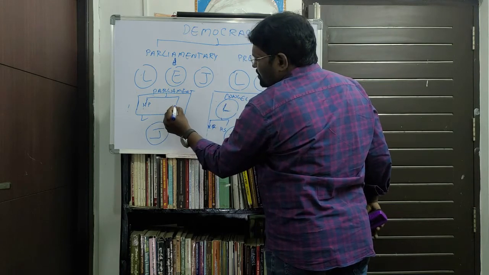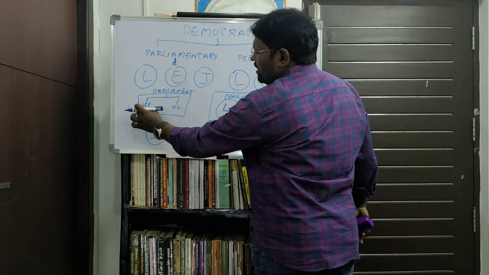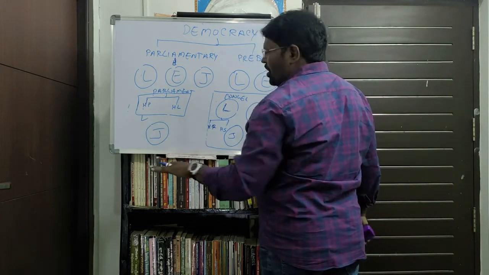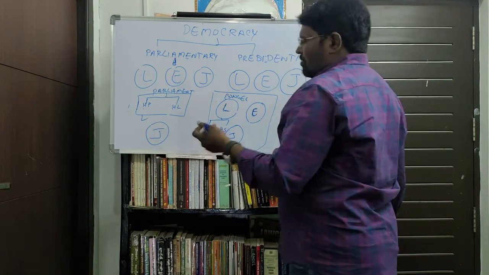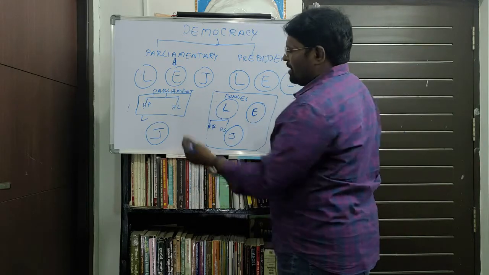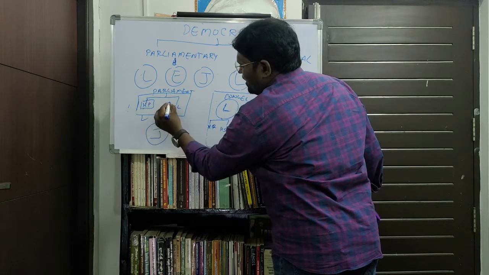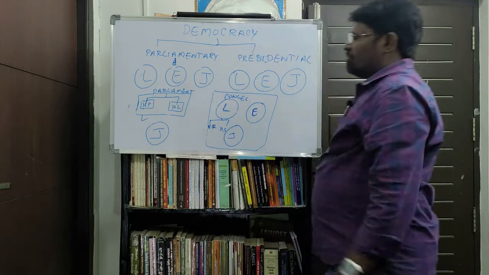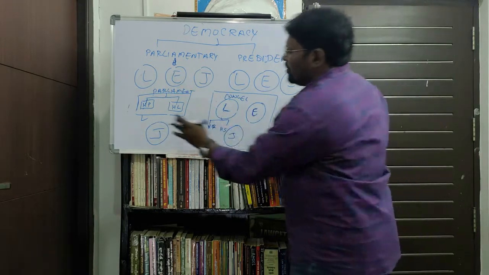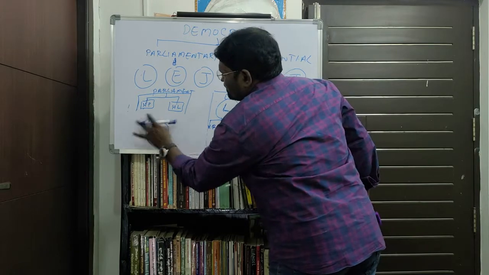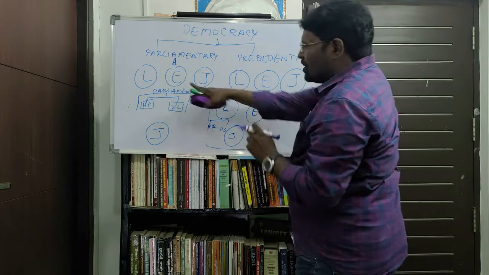The second one is the House of Elders, or Rajya Sabha, the upper house. These two houses make up the Parliament. Any parliamentary form of government follows this two-house system at the union level. The second organ is the executive.